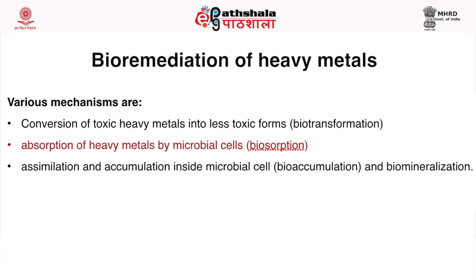Then absorption of heavy metal by the microbial cells can also be used, and this is called biosorption. A lot of research in a number of laboratories all over the world is going on the biosorption approach. Then assimilation and accumulation of heavy metals inside the microbial cells is called bioaccumulation and biomineralization.